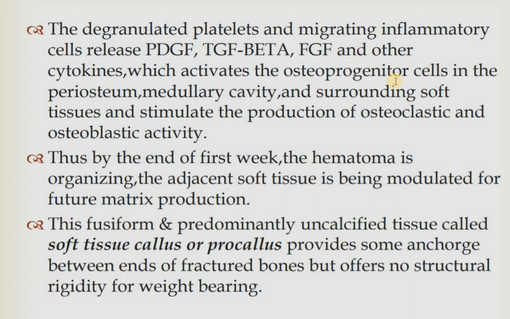Thus, by the end of the first week, the hematoma is organizing and the adjacent soft tissue is modulated for the future matrix production. The fusiform and predominantly uncalcified tissue is called a soft tissue callus or procallus. It provides some anchorage between the ends of the fractured bone, but offers no structural rigidity for weight bearing. So in this stage, the bone is not ready for weight bearing, since it is uncalcified tissue and it is only soft callus. It can break anytime.